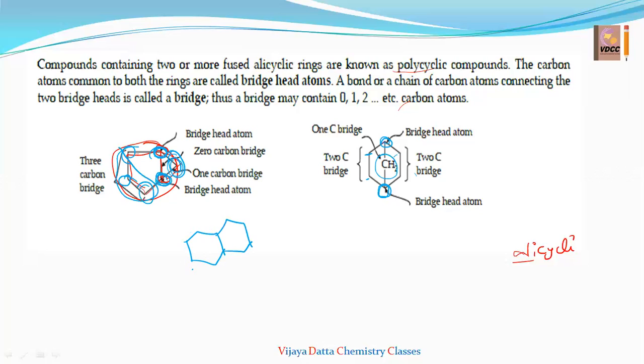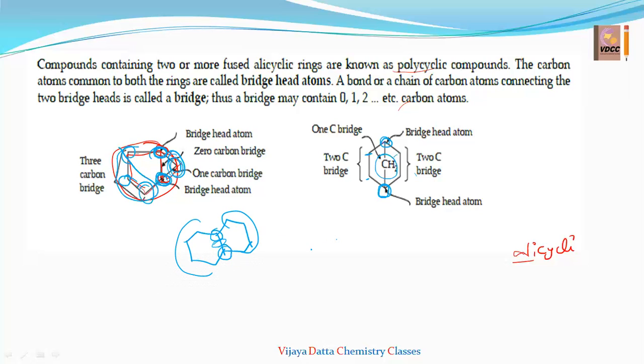Now, two rings are attached. These two rings are combined at these two carbons. These are called bridgehead carbon atoms. Still, on this side there are four carbons, and on this side there are four carbons. These are said to be bridge carbons. If any carbons are present in between the bridgehead carbon atoms, they are called the bridge carbons. Got it? Okay. Now, how to name this compound?